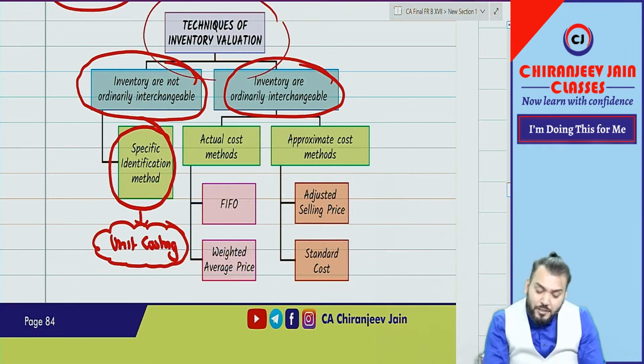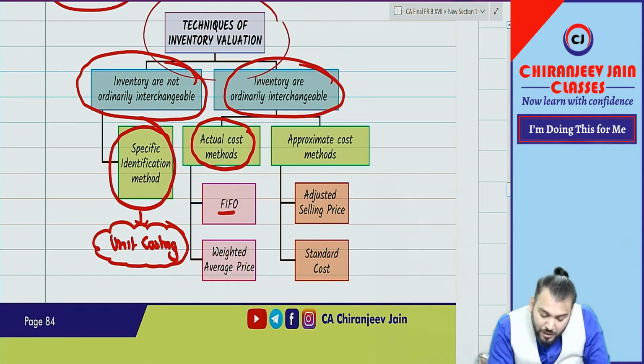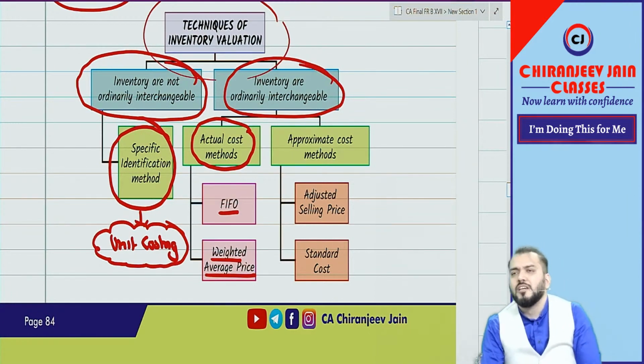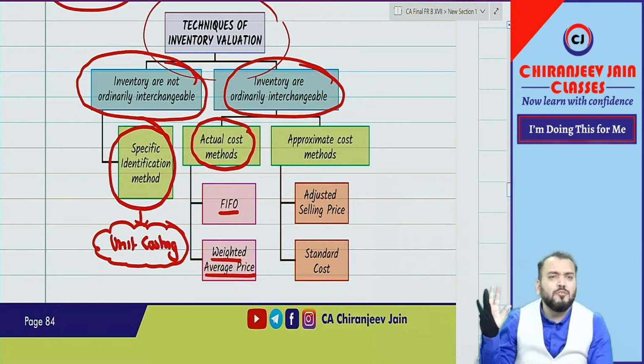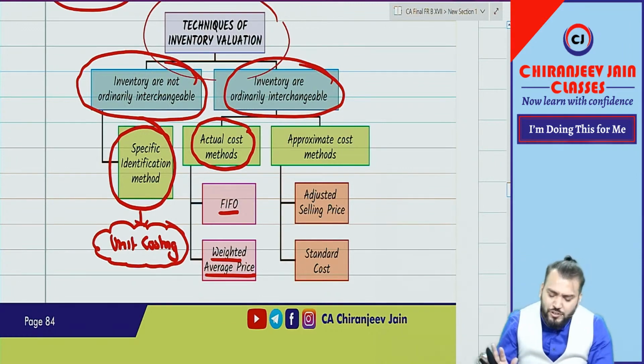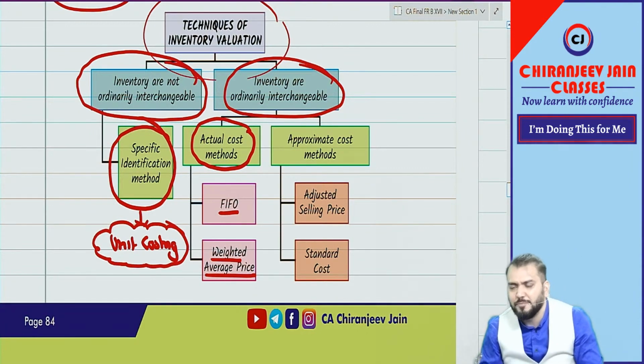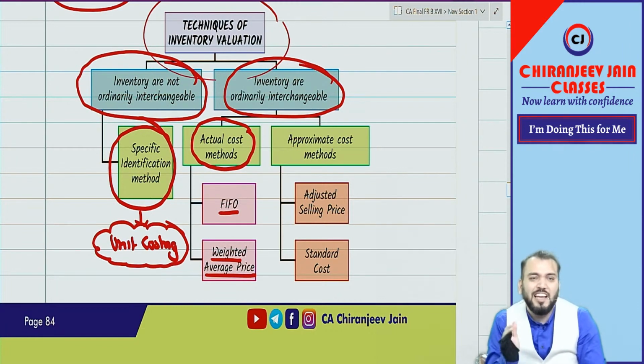For these, they have given two points. If the actual cost can be determined, then use two valuation formulas: one is FIFO and the other is the weighted average price method. You know FIFO and weighted average price method, and I'm not going to do any questions on these at CA Final level.